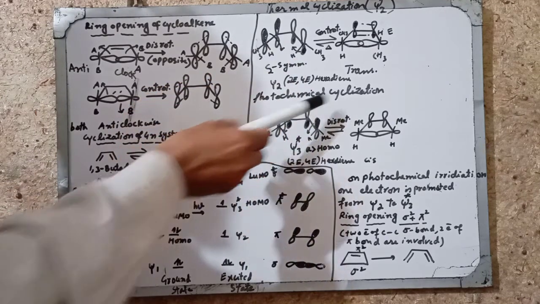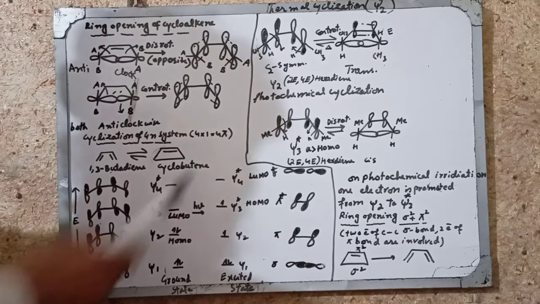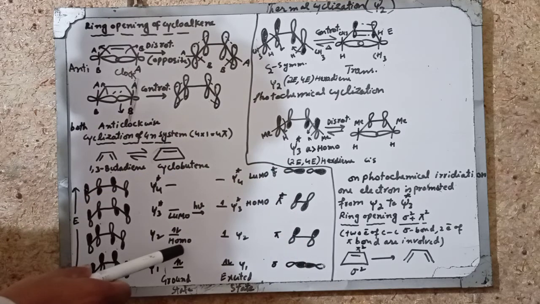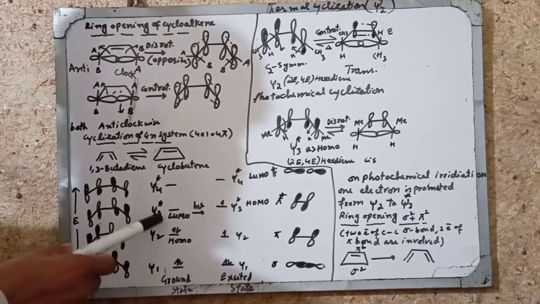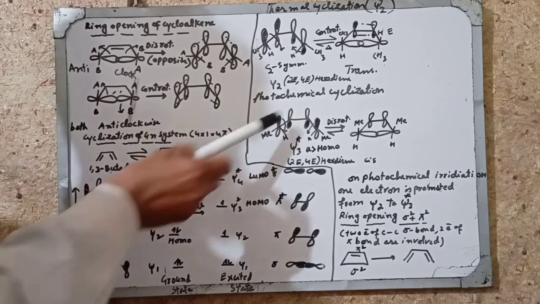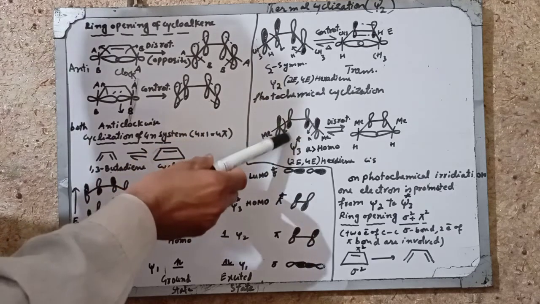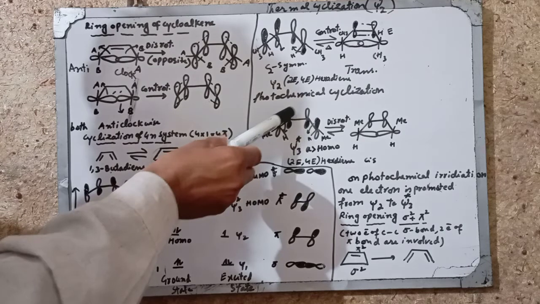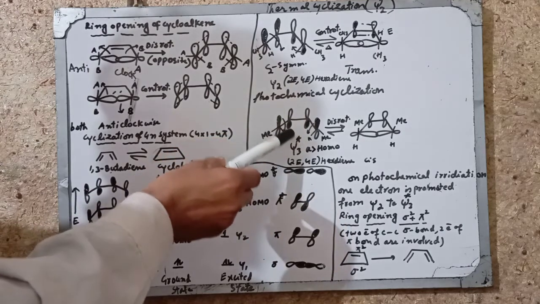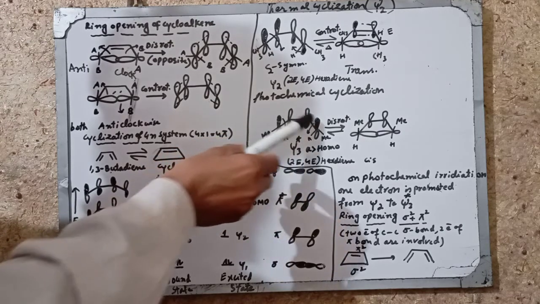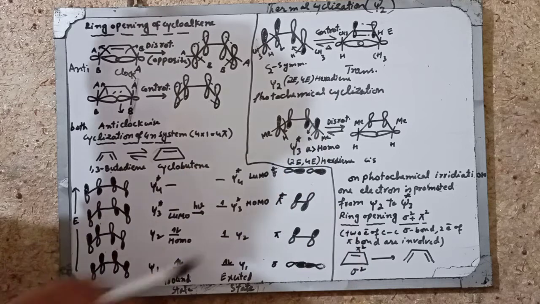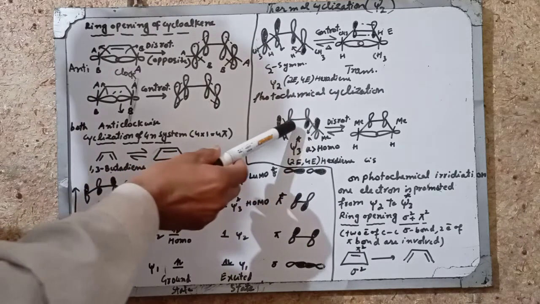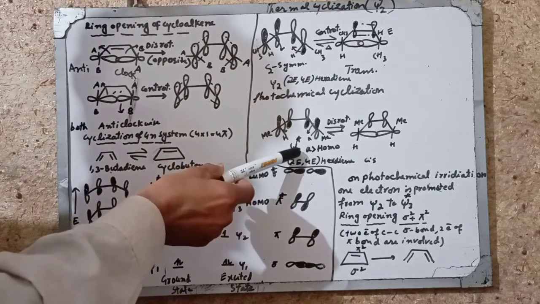During the photochemical cyclization, an electron from psi 2 is excited to psi 3 star. Now these two are unsymmetrical and this is also unsymmetrical. This is showing the psi star.